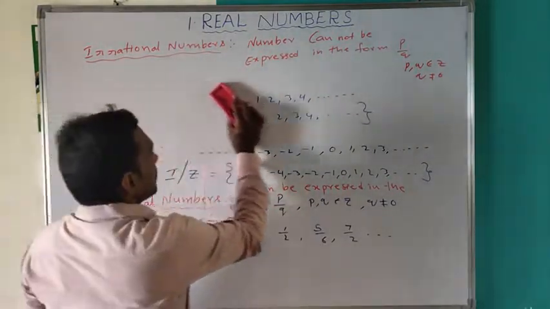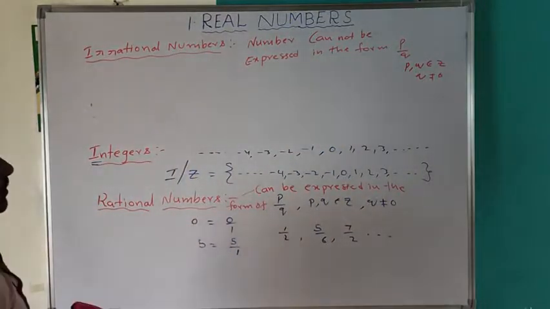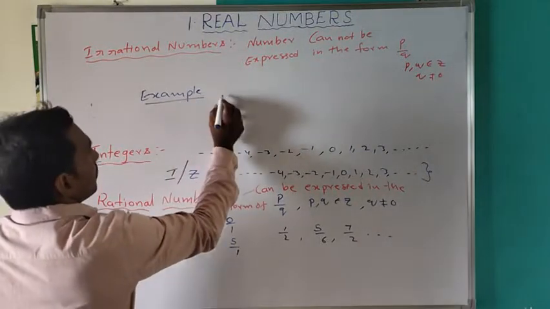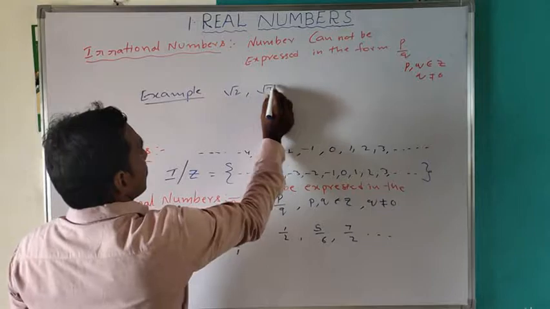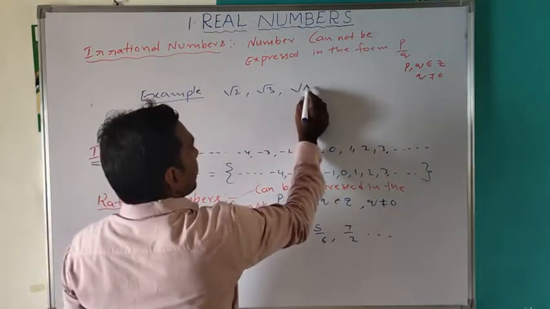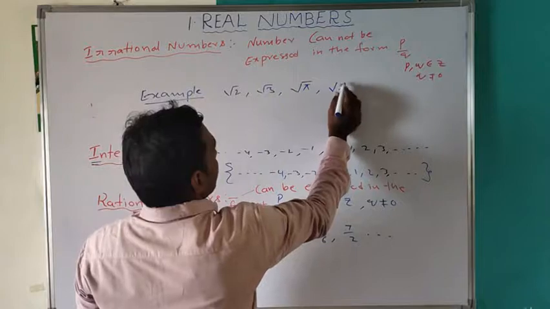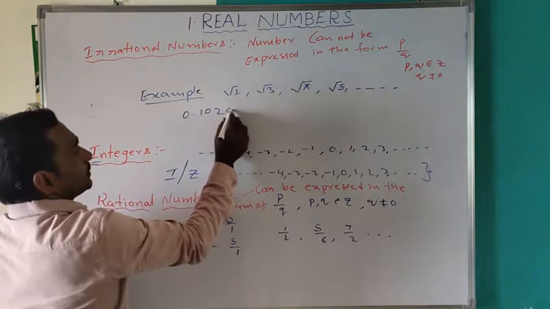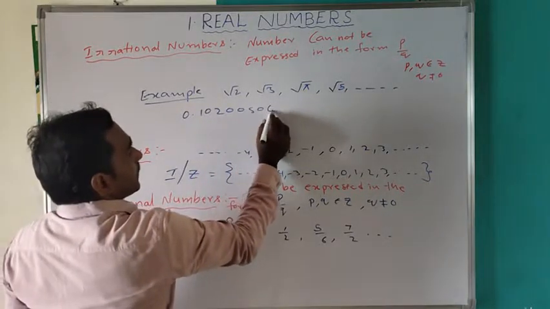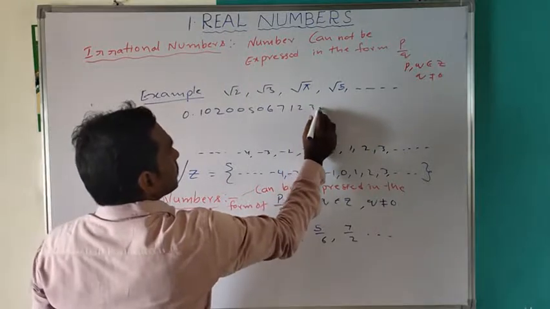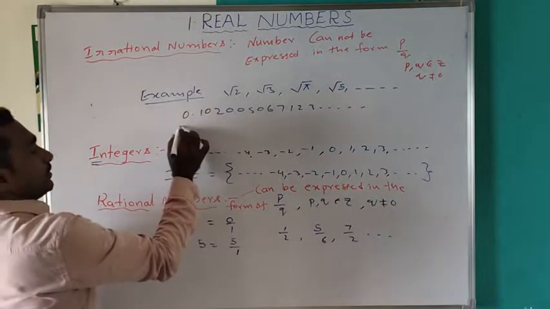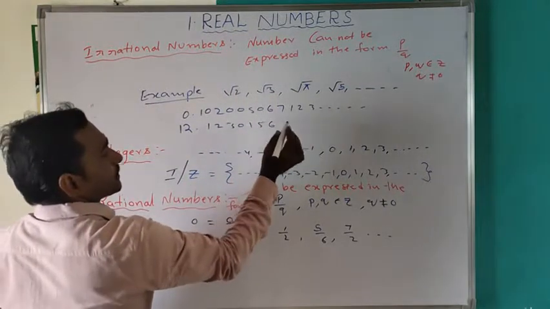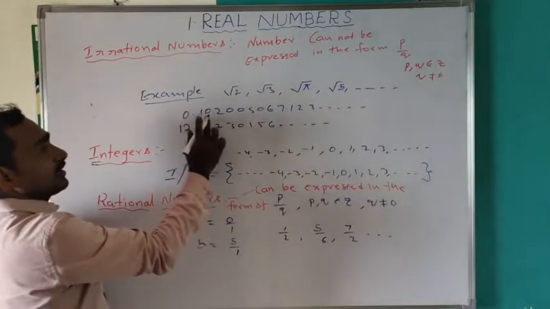For example, root 2, root 3, root 5, and so on, or decimals like 0.1020050671... or 12.1230156... After the decimal point, the digits are not repeated.